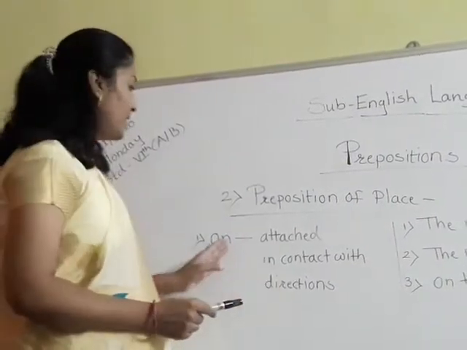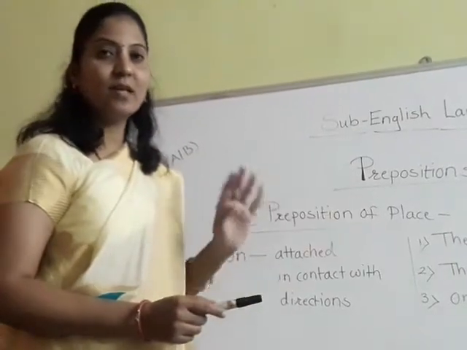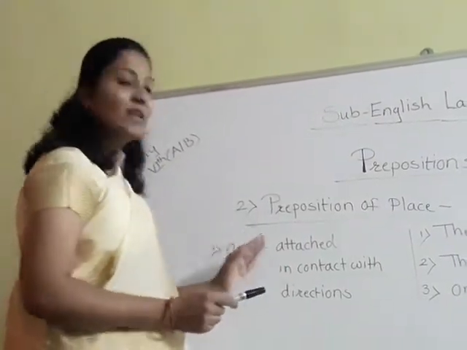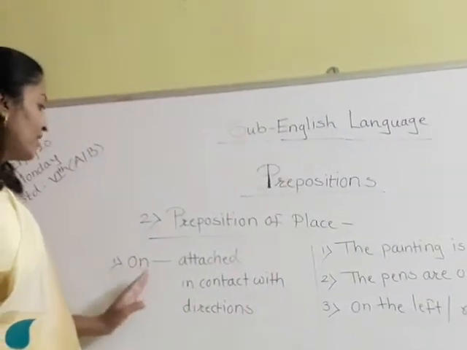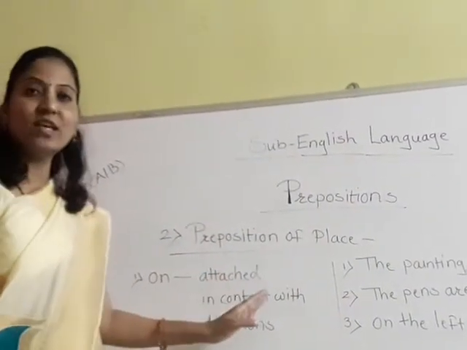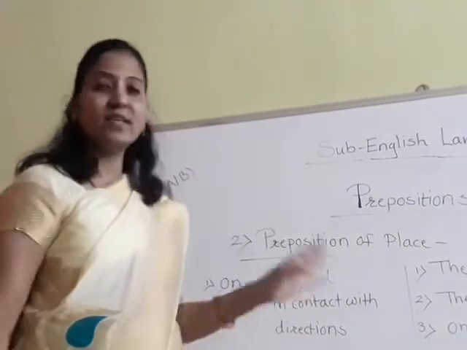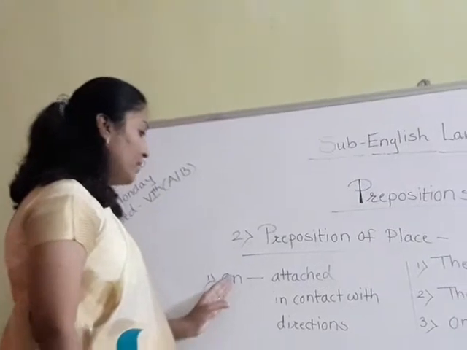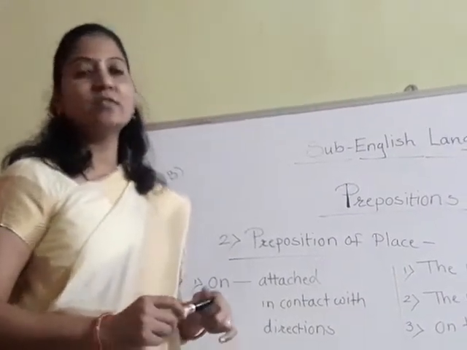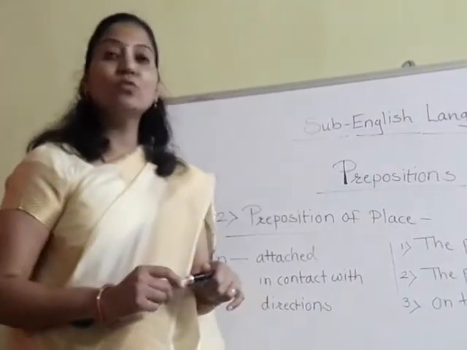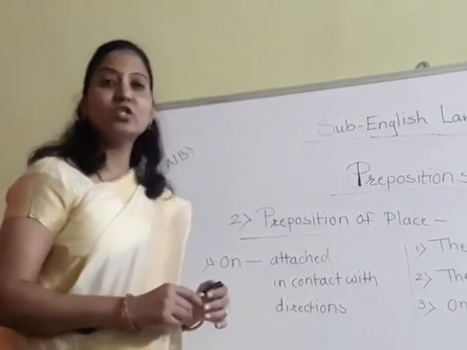The preposition on is used when something is attached to something, or a particular thing or person is in contact with something. On is also used when we need to tell directions.